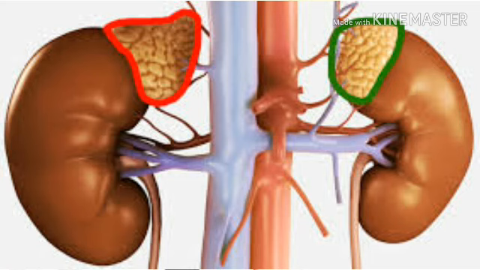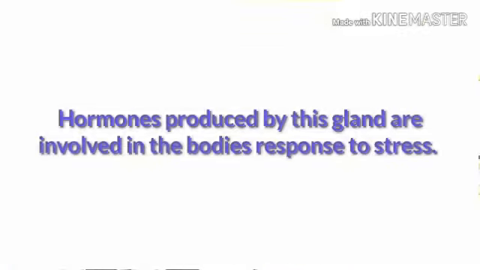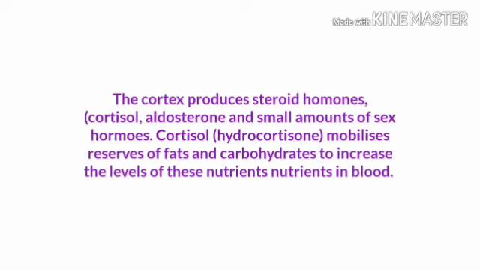The adrenal glands, located at the top of each kidney, are divided into 2 distinct regions: an outer cortex and an inner medulla. The hormones produced by this gland are involved in the body's response to stress. The cortex produces steroid hormones: cortisol, aldosterone, and small amounts of sex hormones.